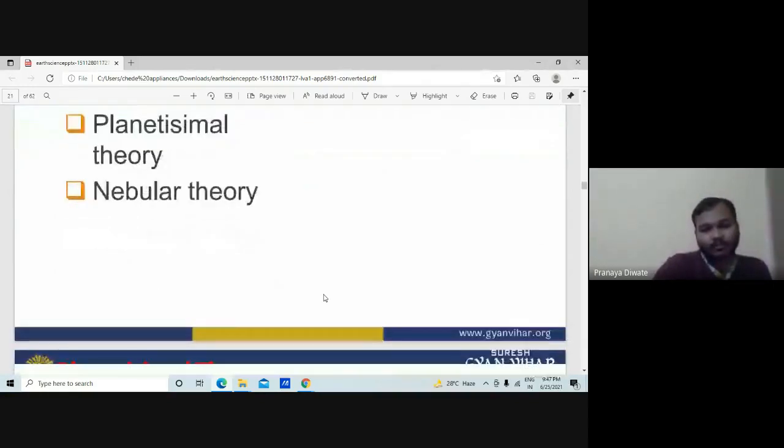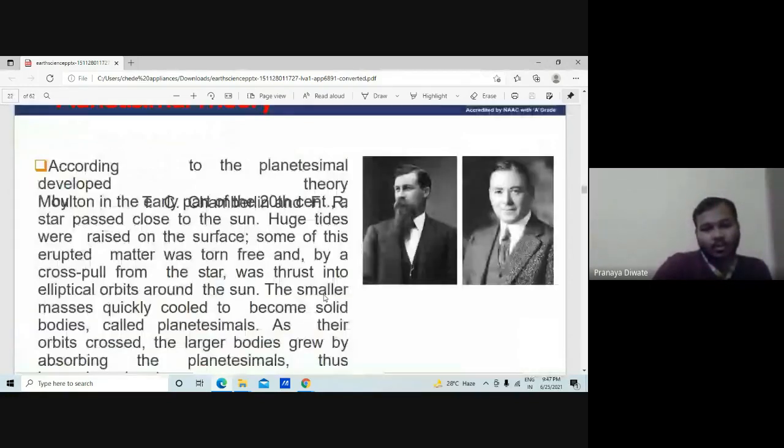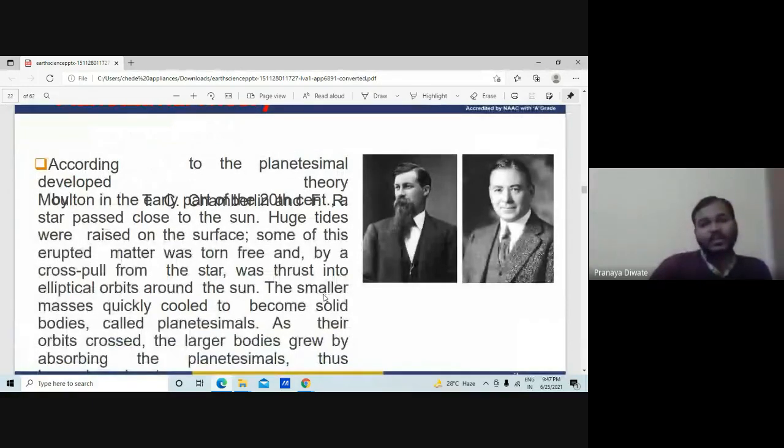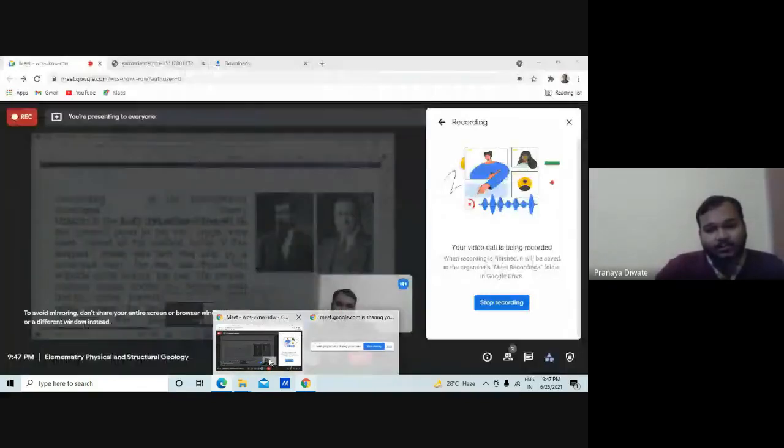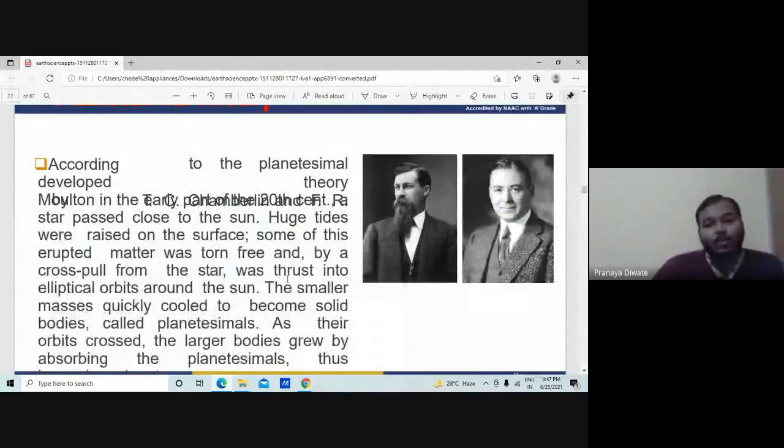According to the first theory, a star passed close to the sun. Huge tides were raised on its surface. Some of this erupted matter was torn free and, by the cross pull from the star, was thrust into an elliptical orbit around the sun. The smaller masses quickly cooled to become solid bodies called planetesimals, and as their orbits crossed, the larger bodies grew by absorbing them.